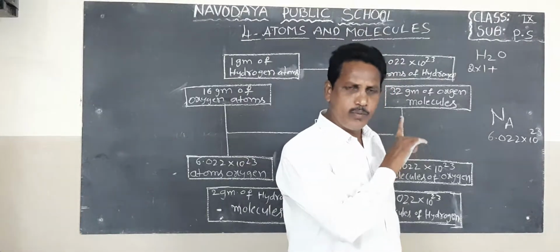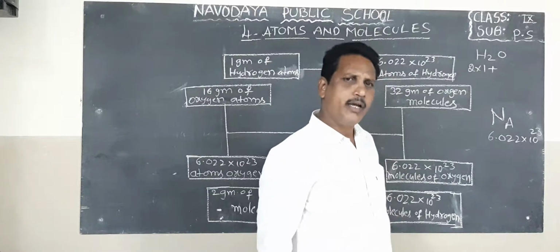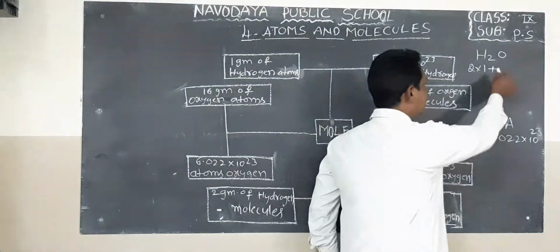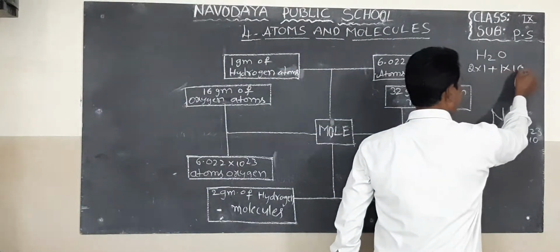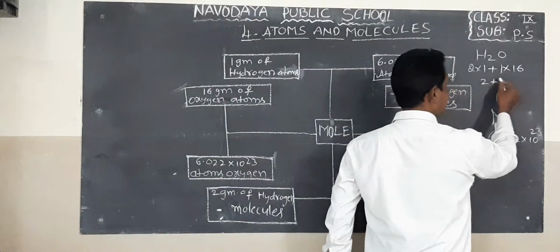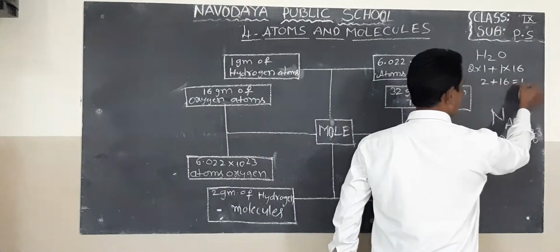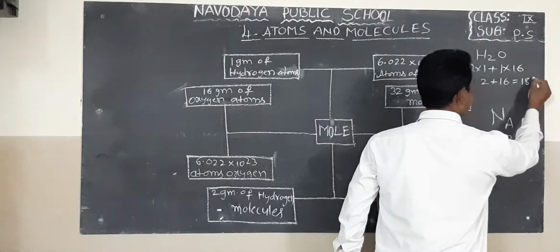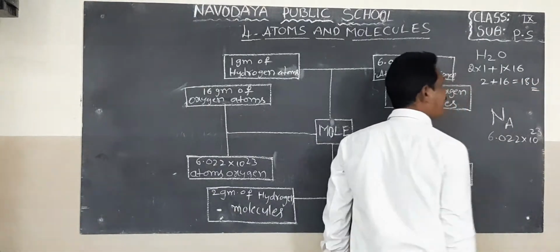There is only one oxygen atom in the H2O molecule, so 1 into 16. 2 ones are 2, plus 16 is 18 units. This is the unified mass.